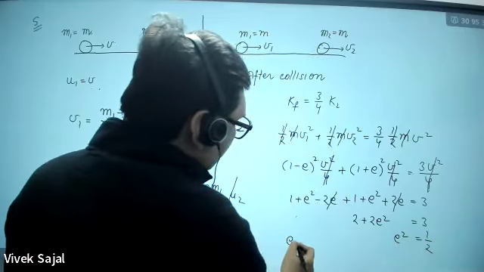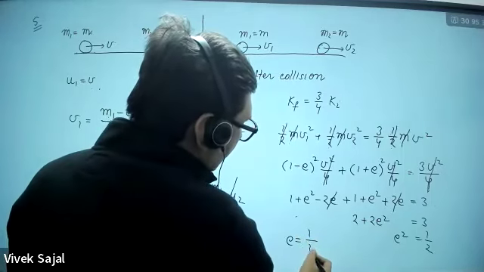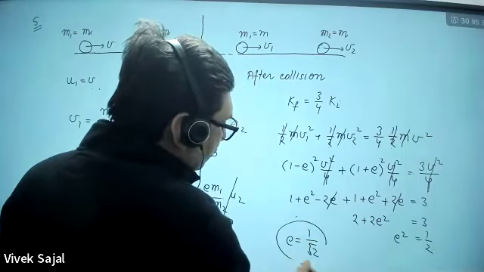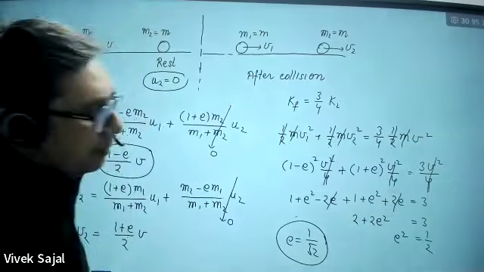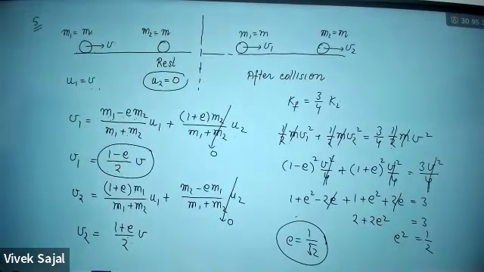So what will be e? e will be 1 by root 2. So this will be the coefficient of restitution, and this is the answer of this question.